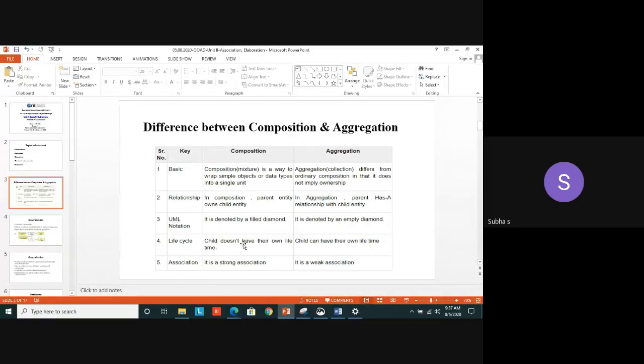With respect to life cycle, in composition the child does not have its own life cycle. But in aggregation, the child can have its own lifetime; it may or may not exist. When compared to aggregation, composition is a strong association. So these are the differences between composition and aggregation. This is a very, very important question. In interviews and university exams, this kind of question will be asked. If you are aware of OOAD, they will surely ask: differentiate aggregation and composition.